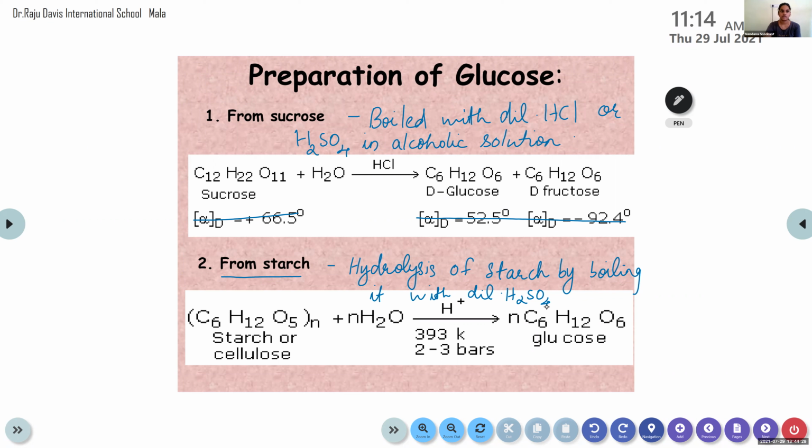Yeah. Then Evelyn, can you please read the second equation? Yes, ma'am. From starch, (C6H12O5)n plus nH2O gives nC6H12O6.